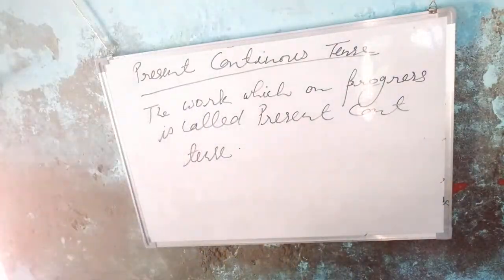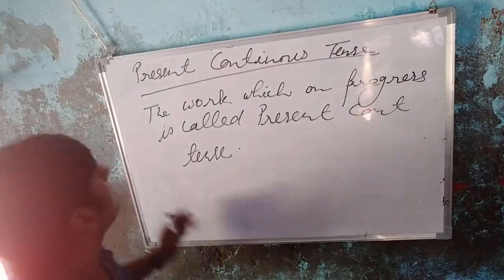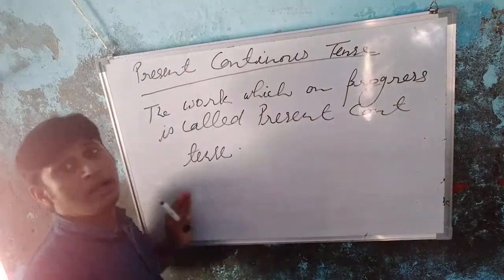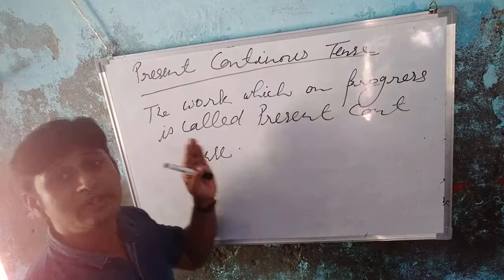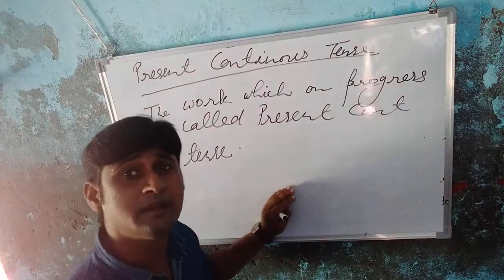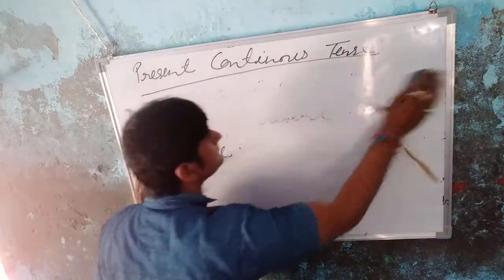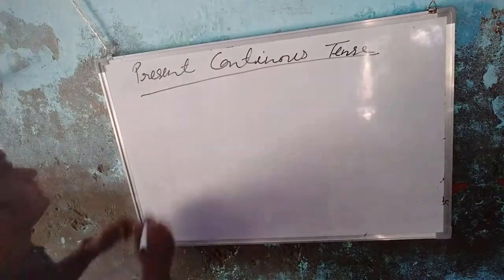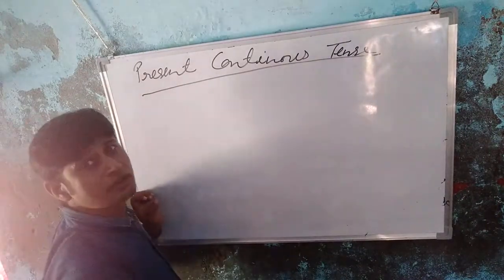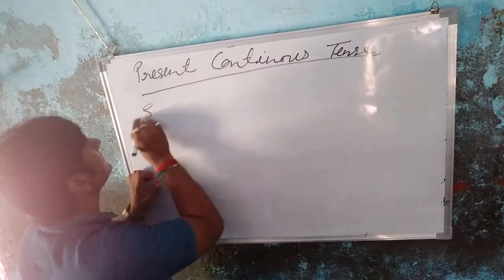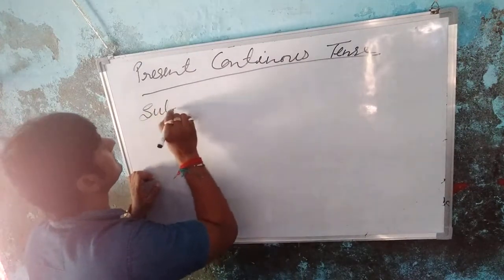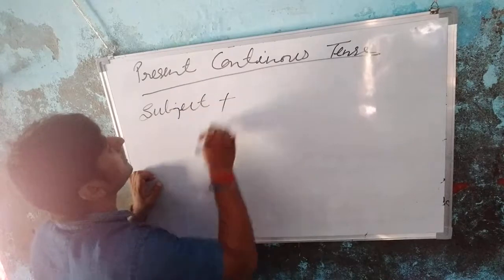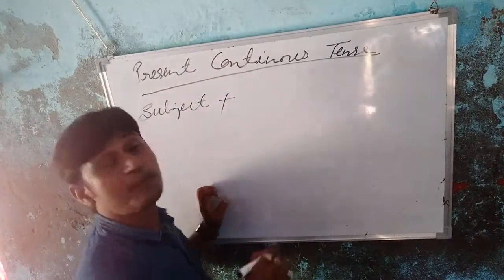Okay students, first I am going to give the formula and some examples of present continuous tense. As you know, to start any sentence we first write the subject. After the subject we write the helping verb.